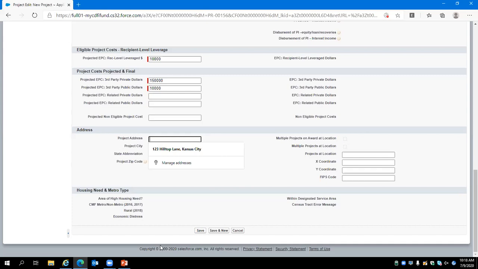Next, we will enter in a project address for this unit. Project's allocation, X coordinate, Y coordinate, and FIPS code. Please leave these fields blank. Typically, those are automatically generated by the system overnight.